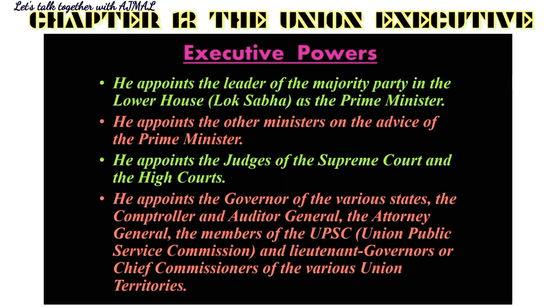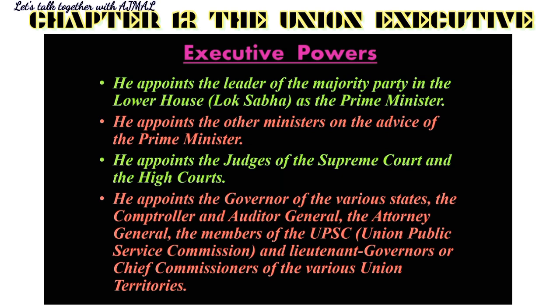Now on the advice of the prime minister, they will tell, okay, from our party, this particular person will be appointed as the minister of this department, and so on. But it is the president who appoints the other ministers on the advice of the prime minister. So again, the president is not choosing, he is not deciding, but he is the one who is going to appoint the other ministers on the advice of the prime minister. This is very important. These terms, all of them are important. Appoints the other ministers, how? On the advice of the prime minister.